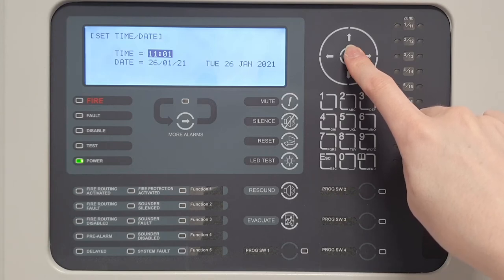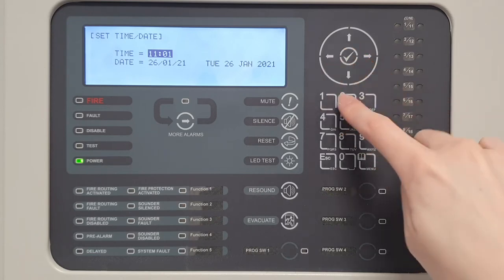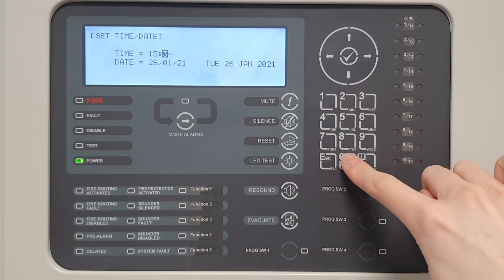To change the time, hover over Time and enter the time as 4 digits. For example, to change the time to 3:30, enter 1530.